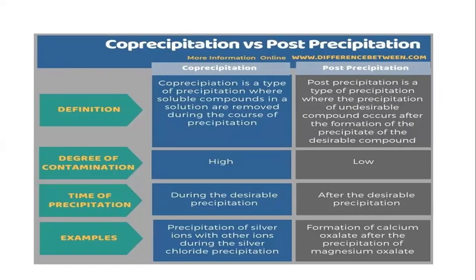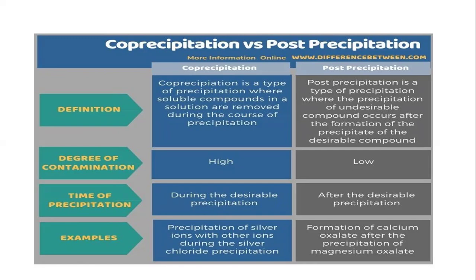Co-precipitation versus post-precipitation. Co-precipitation is a type of precipitation where soluble components in a solution are removed during the course of precipitation.